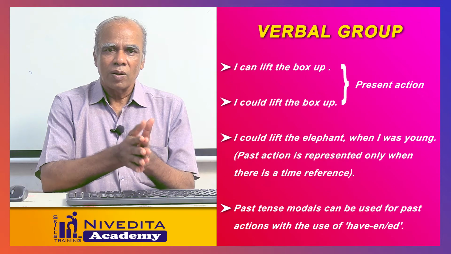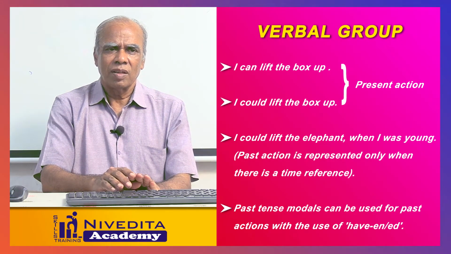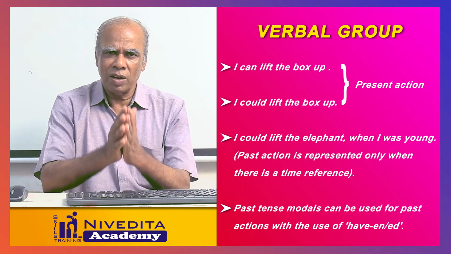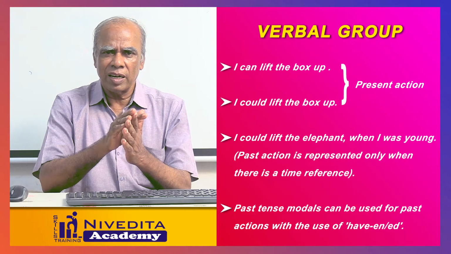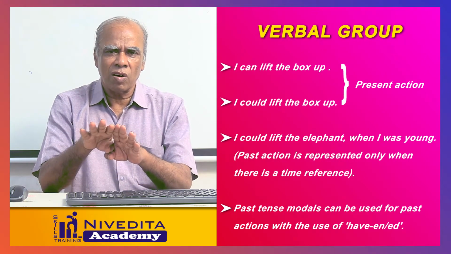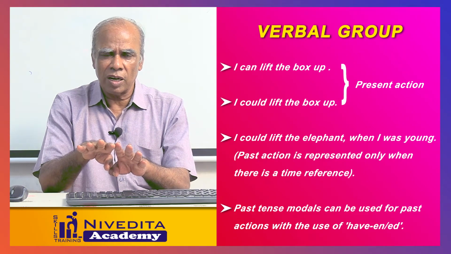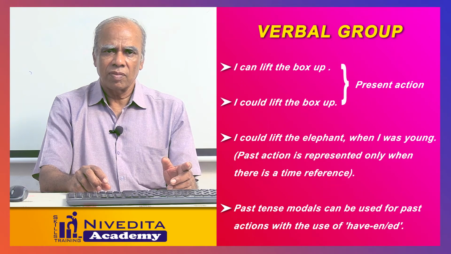So, tense is merely a verbal form. Tense is merely a verbal form. There is no one-to-one relationship between tense and time. Tense and time are two different concepts. Do, does are present tense. Did is past tense.